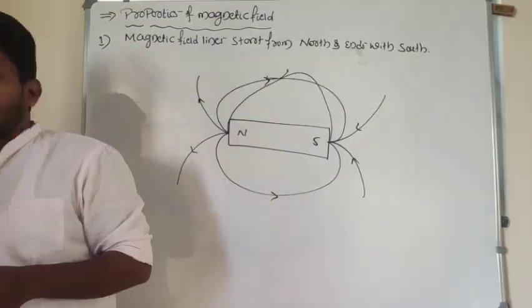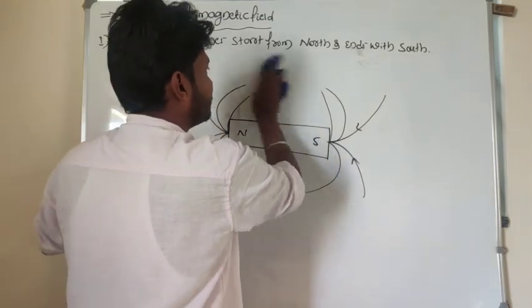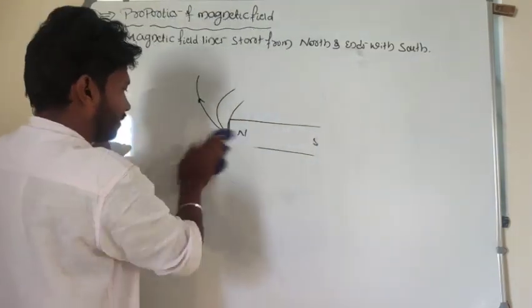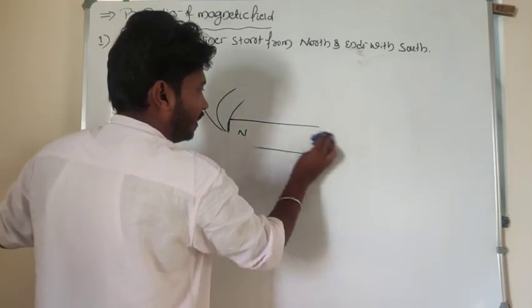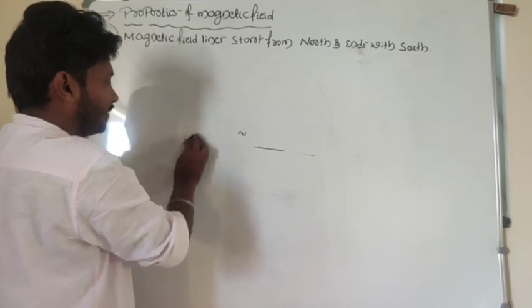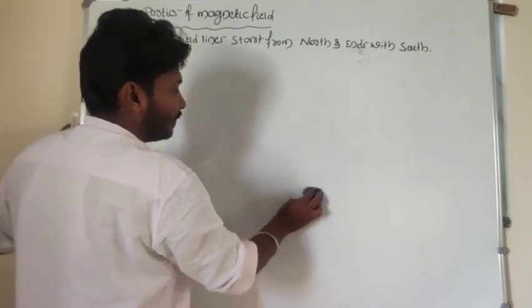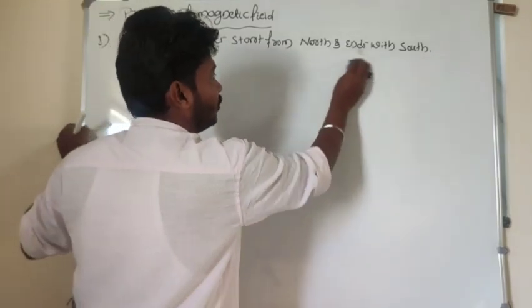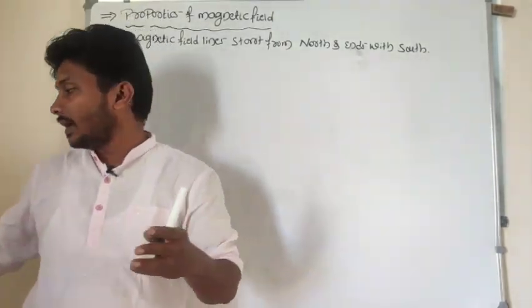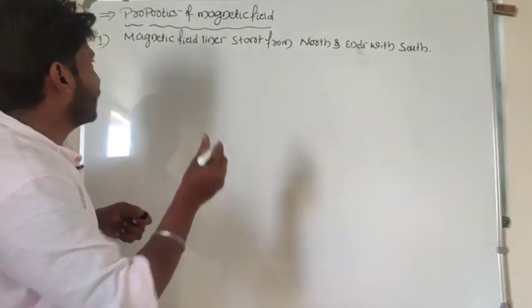We are considering the properties of the magnetic field lines. Wait a minute. So in the case of a magnet, we have to consider the properties of the magnetic field. As I said, electric field and magnetic field lines are unified. Unified means the properties of electric field lines and the properties of magnetic field lines are similar.